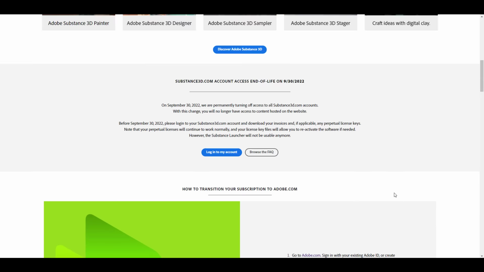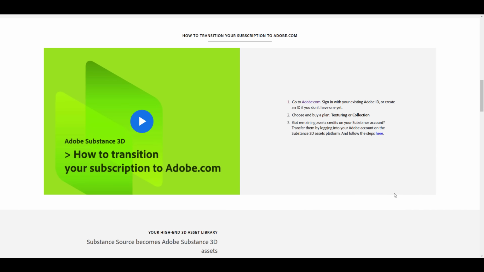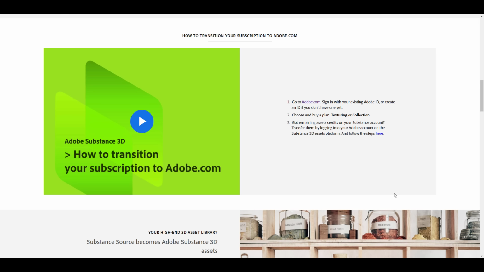Now, for those thinking about transitioning, there is a very tiny guide right here of how you can transition from Substance 3D over to the brand new Adobe page. And this deals with you creating an Adobe ID account and then going over to the buy plan, selecting texturing or collection. And from there, you can transfer all of your remaining credits and assets over to the Adobe account. Now, this is going to be very useful for those who like to purchase Adobe 3D assets.